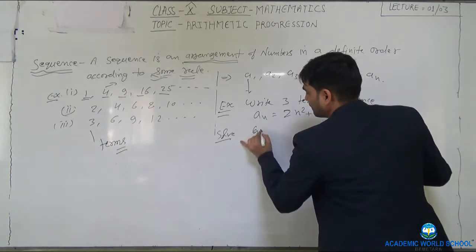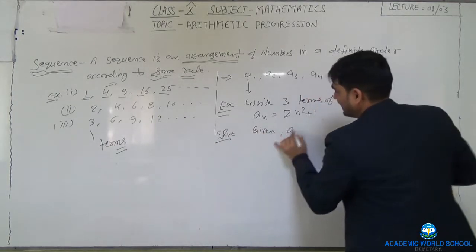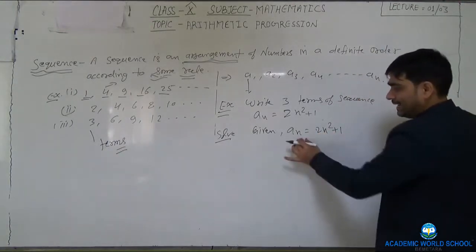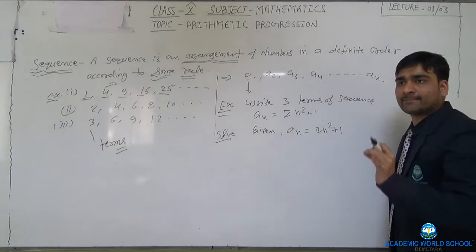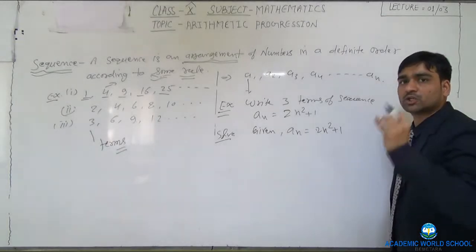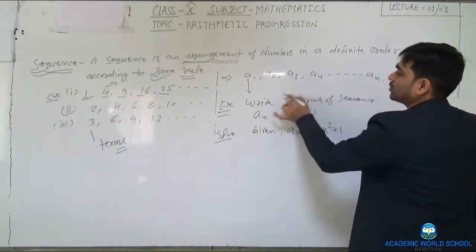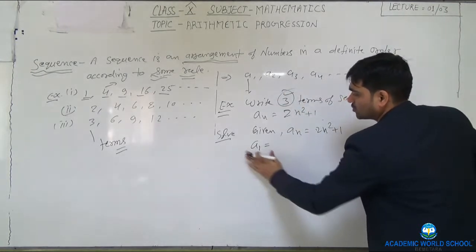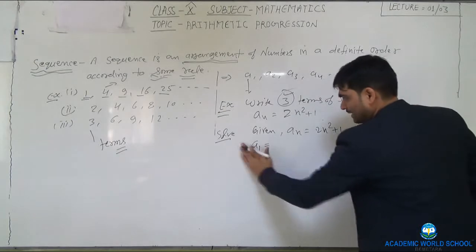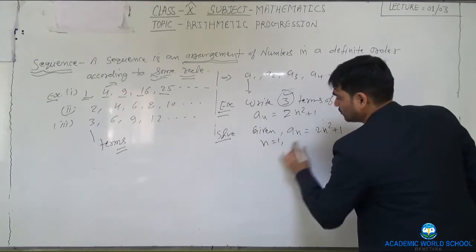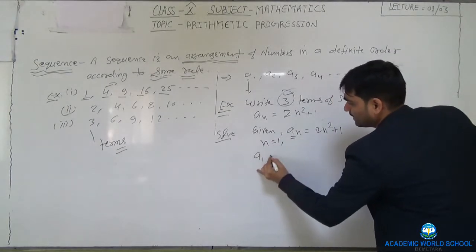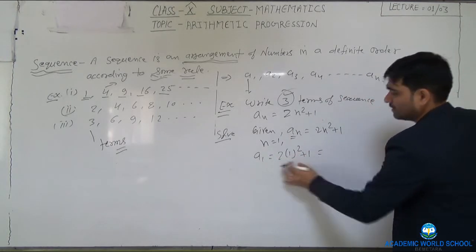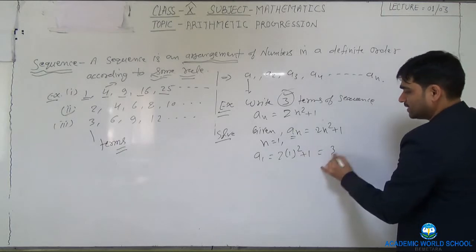Here, what is given? An is equal to 2n square plus 1. So here you replace n by 1, 2 and 3, because we are going to find 3 terms. First, let n is equal to 1. So replace: a1 is equal to 2 into 1 square plus 1. So how much?